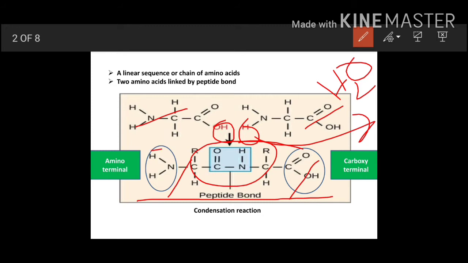Here where this NH2 is present is known as the amino terminal, and where this carboxylic group is present is known as the carboxy terminal. And this complete reaction is a type of condensation reaction. Okay, this is the example. Here only two amino acids are linking. Further the third amino acid will come and link here. Then the next amino acid will link to the carboxyl group of this peptide chain. By this you will have a long peptide chain.